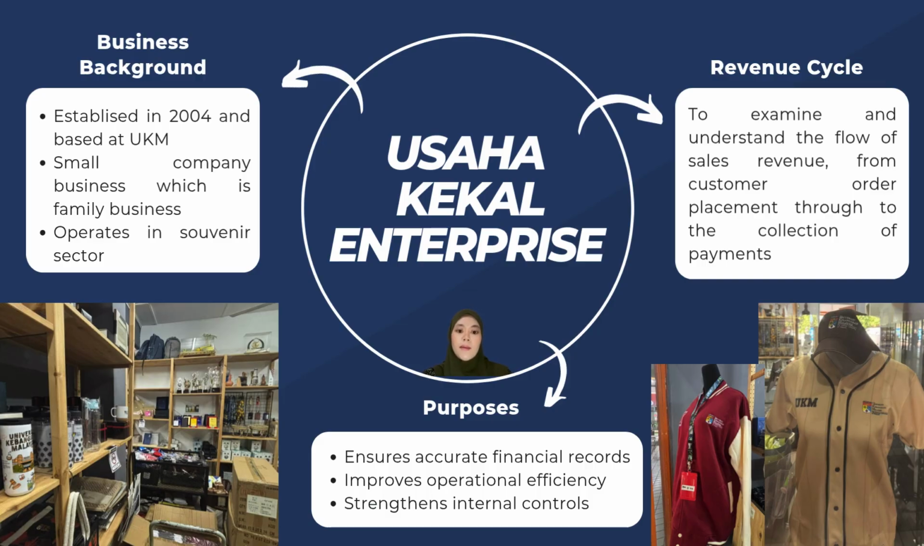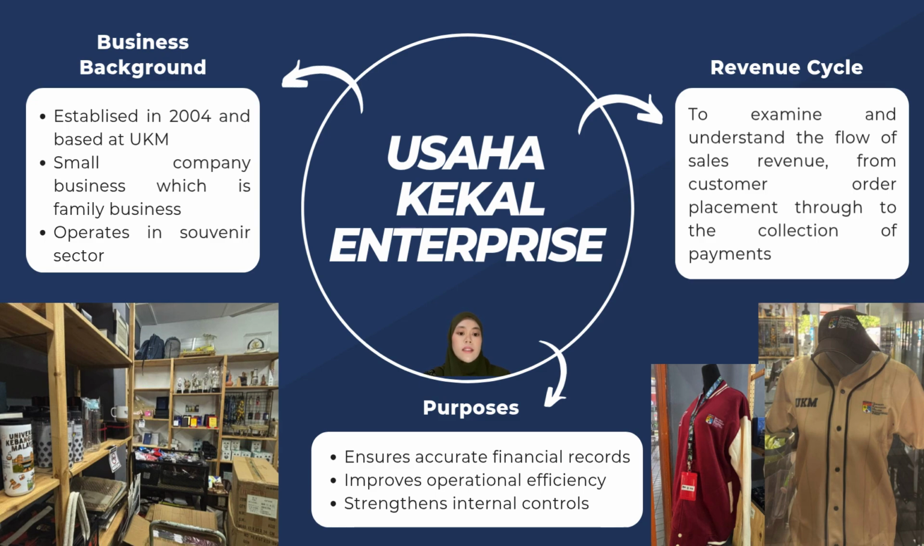Number 2, improve operational efficiency. The use of an accounting information system in the revenue cycle helps automate order processing, billing, and payment collection. It reduces manual errors and increases efficiency. Lastly, strengthen internal controls. The revenue cycle incorporates controls such as segregation of duties, transaction authorization, and proper documentation, which help minimize the risk of fraud and errors.